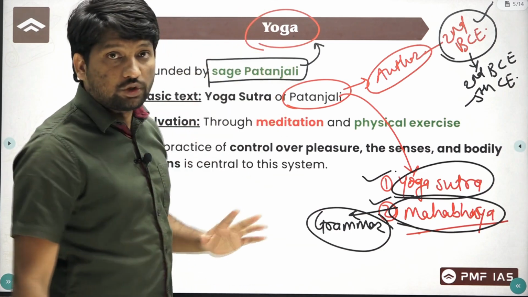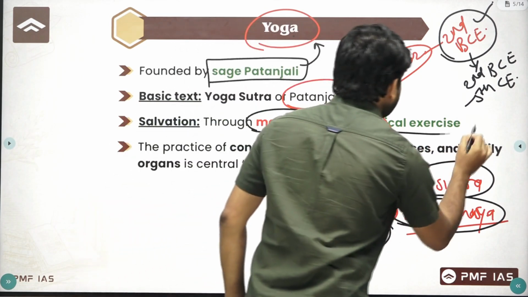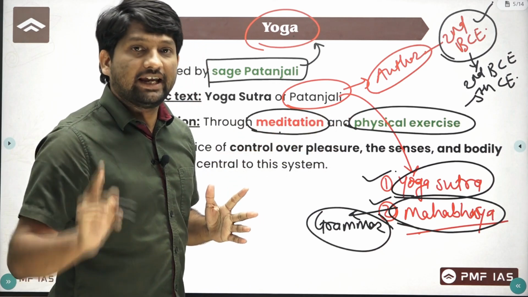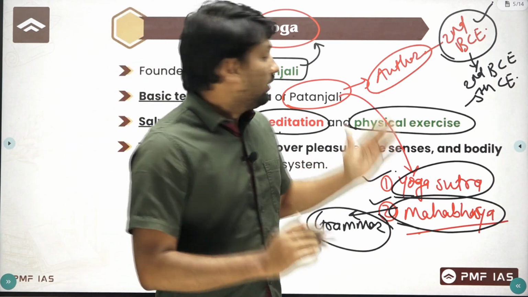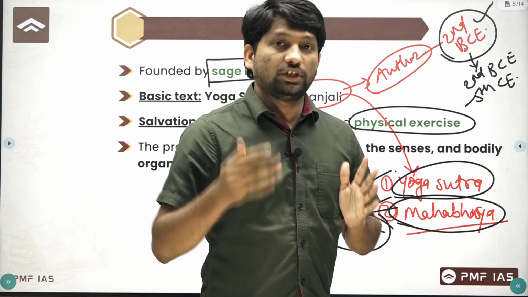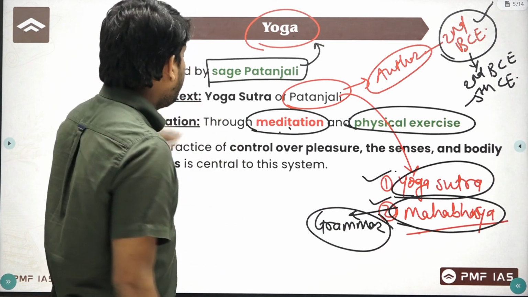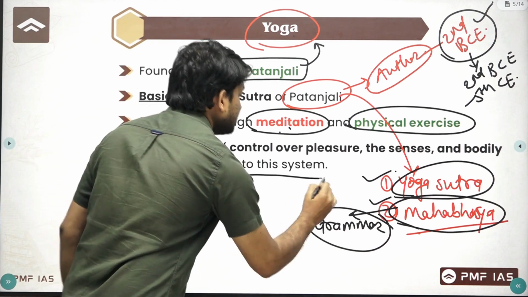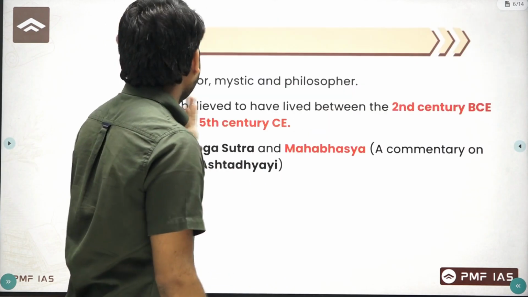According to this philosophy, you will get salvation through meditation and physical exercise. These two things are extremely important if you want to achieve salvation. Why are they important? Because through meditation and physical exercise, you will achieve the desired concentration. According to this philosophy, practice of control over pleasure, senses and bodily organs is extremely important, and you can achieve all these things through meditation and physical exercise.